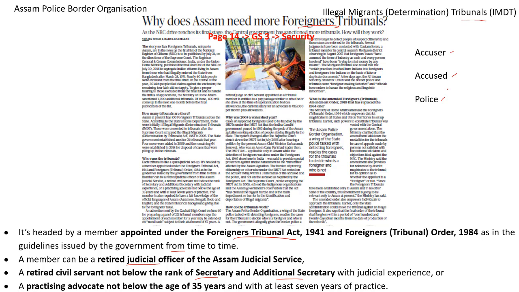Because in the Foreigners Act, it is the accused who has to prove that he is a citizen of India. But with respect to the IMDT Act, it is the police who have to prove that the accused is an illegal immigrant. When it comes to the Foreigners Act, it is the accused, the alleged illegal immigrant, who has to justify his stand that he is genuinely a citizen of India.